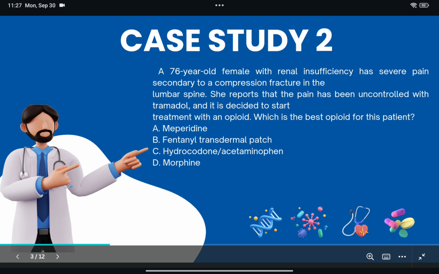It is very important to use low dose and monitor closely for proper pain control and adverse effects. Meperidine should not be used for chronic pain, nor should it be used in a patient with renal insufficiency. The transdermal patch is not a good option since her pain is considered acute and she is opioid naive. Morphine is not the best choice due to the active metabolites that can accumulate in renal insufficiency.